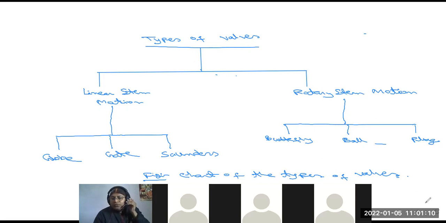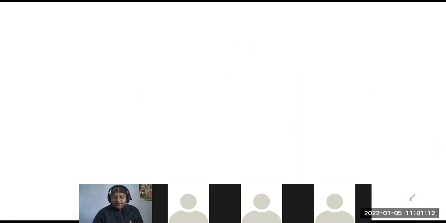Now we have to go to the valve symbols. It is very important when you go to the industry, for your visit or job purpose. So this symbol is very important. I am drawing the different types of valves one by one.